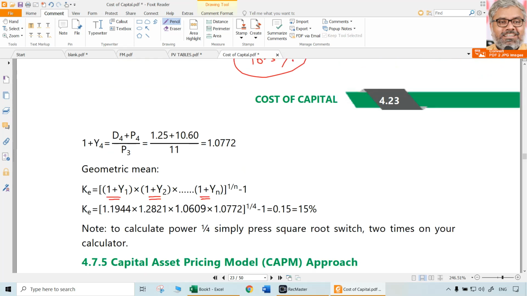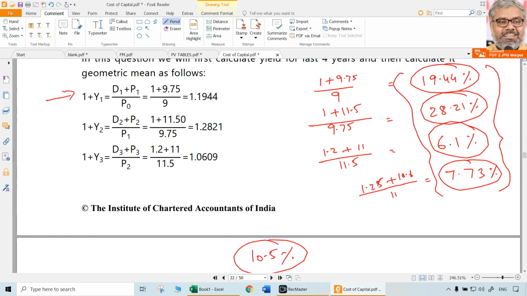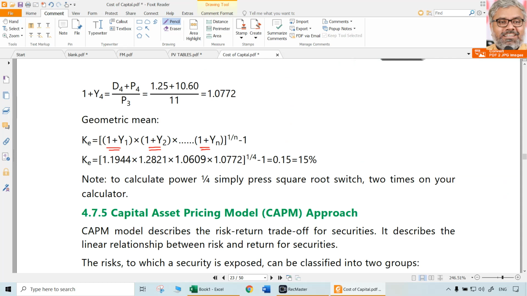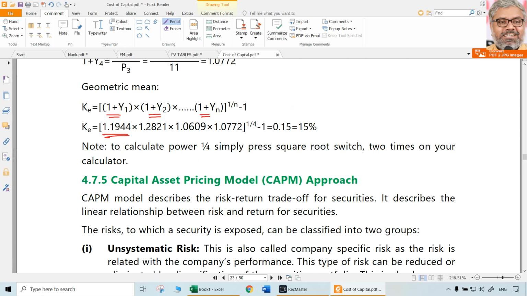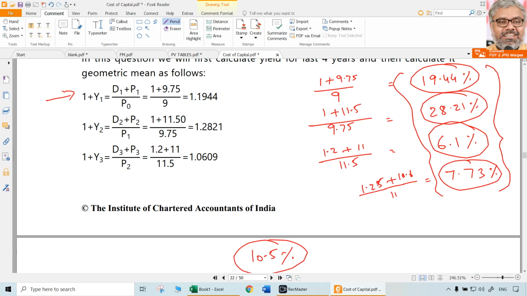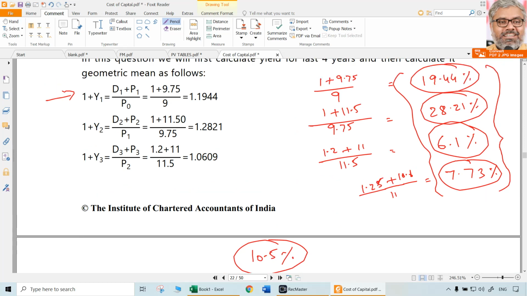and what is the cost of equity in this case, which can be calculated by taking all these percentages as part of geometric mean. So 1 plus 19.44%, what we calculated is 1.1944. Same way, 1.2821, multiply all the 4, then take fourth root of it, then minus 1 will give you the KE. So do this multiplication simply.